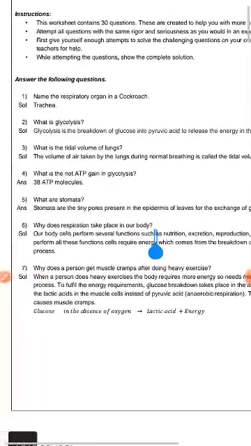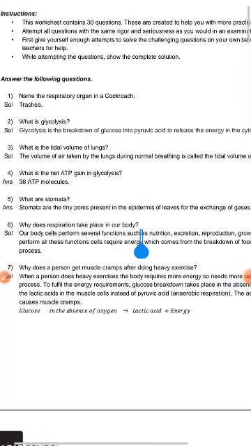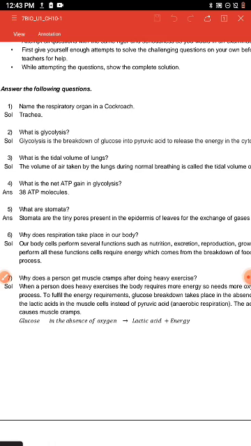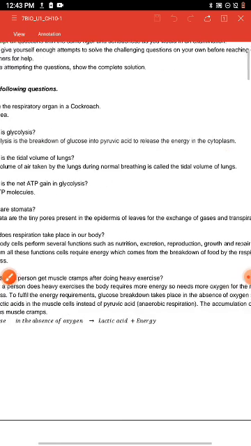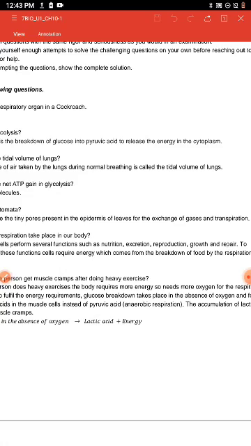The next question is, what is glycolysis? Students, some students attempted that question incorrectly, so you have to correct it. Glycolysis is the breakdown of glucose into pyruvic acid to release energy in the cytoplasm. That is the correct answer.